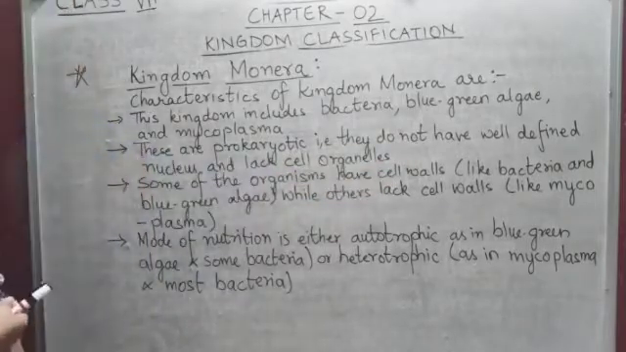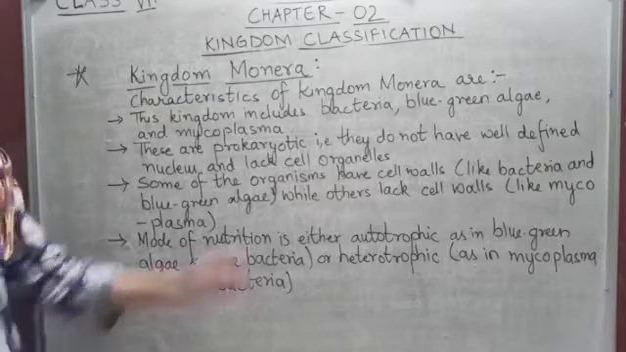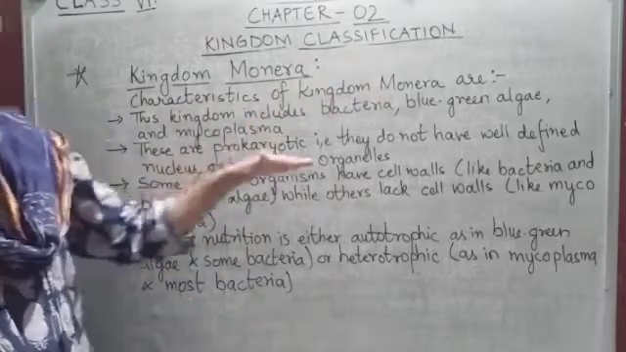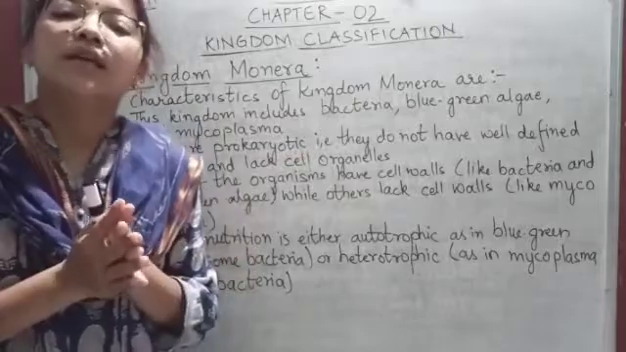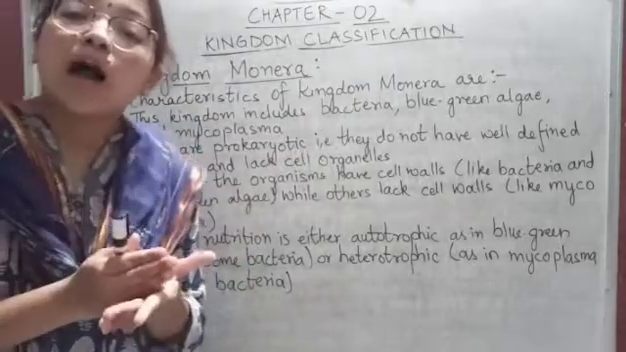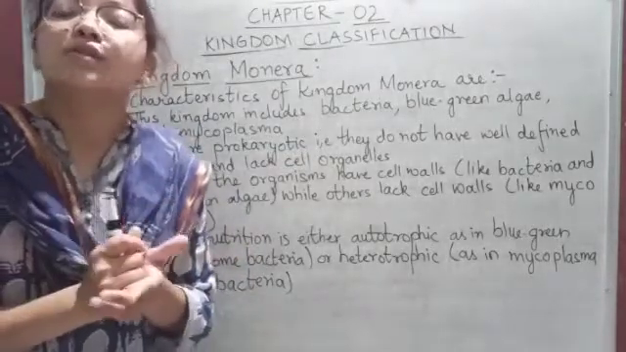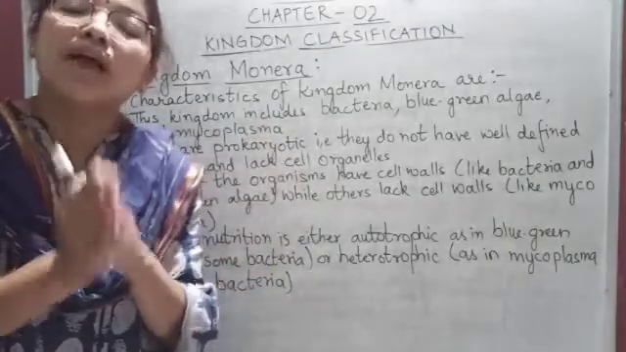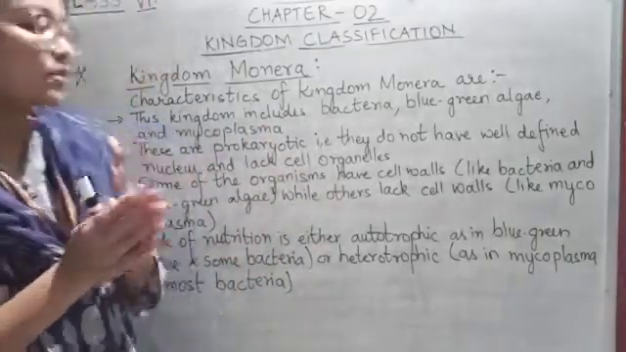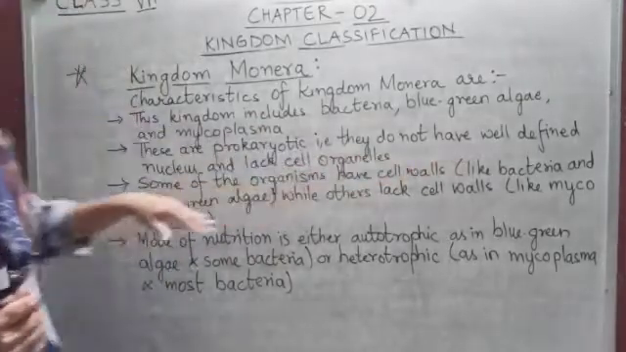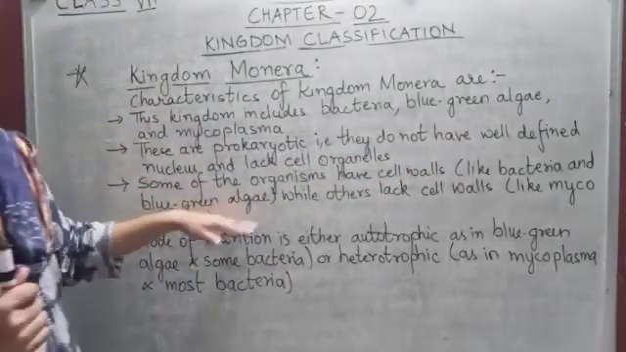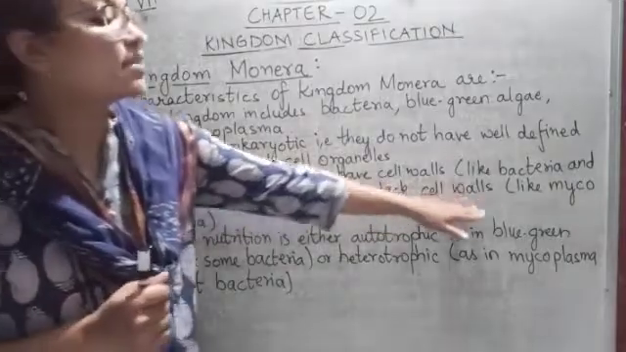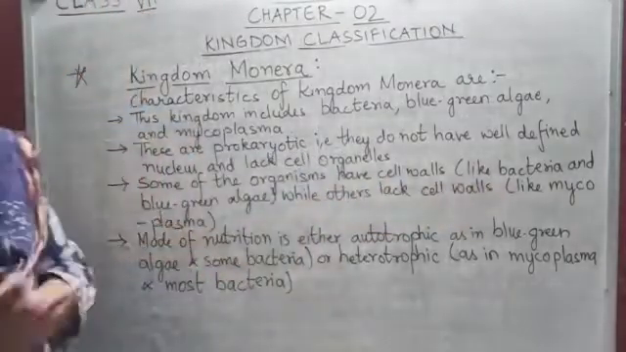Now, out of these organisms, some have cell walls. Now plants possess cell walls. That means that some of them have got the features of plants. Okay, so cell walls like bacteria and blue-green algae, while others lack cell walls like mycoplasma.